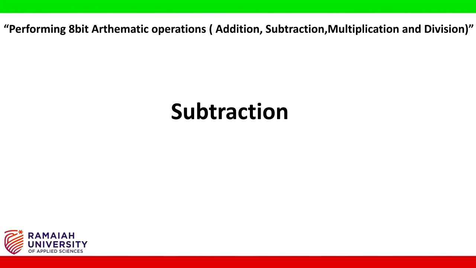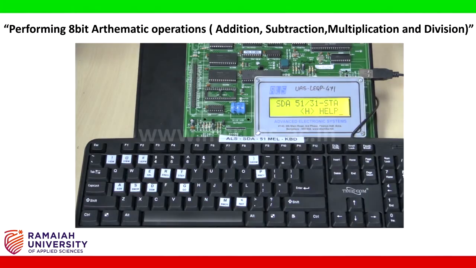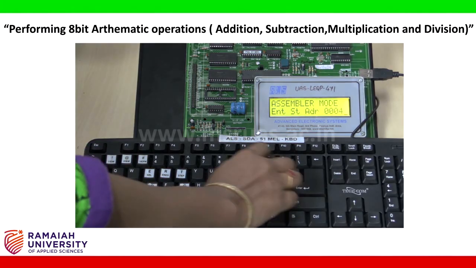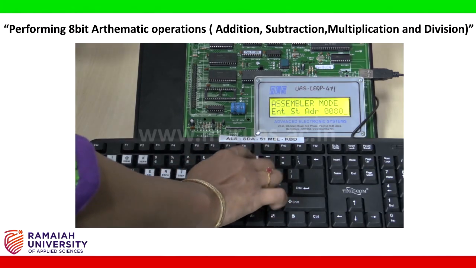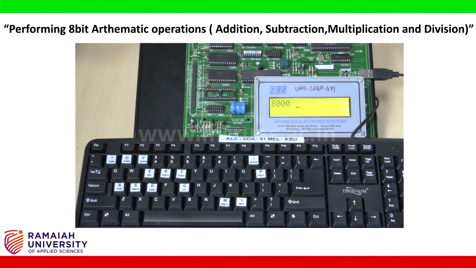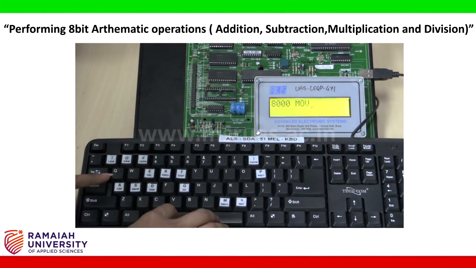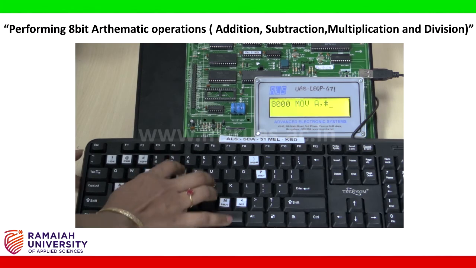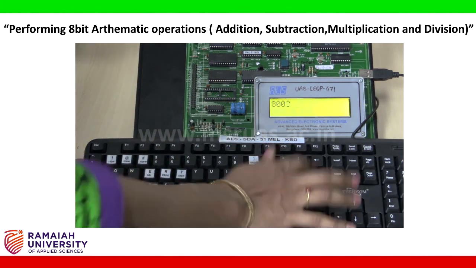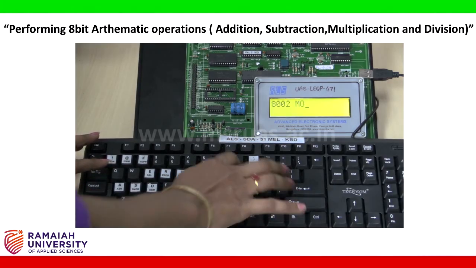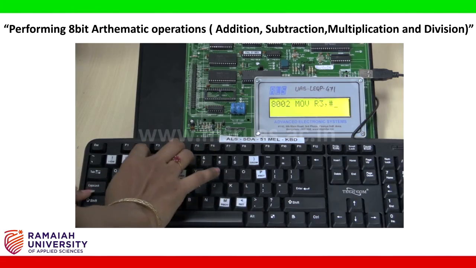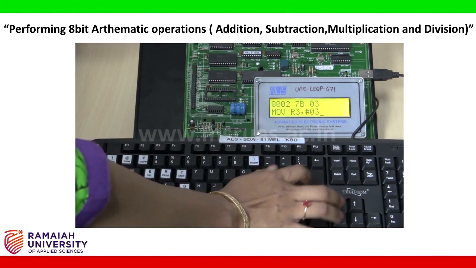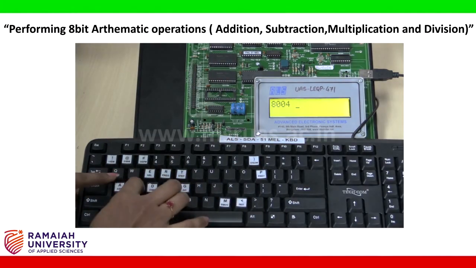Now let us start with the subtraction of two 8-bit numbers using the 8051 microcontroller kit. To start with, press A and give the memory location from which you need to start your program. So let us enter 8000. Now start typing your program. MOV A, #6. Enter, type enter twice, then MOV R3, #3. Enter.